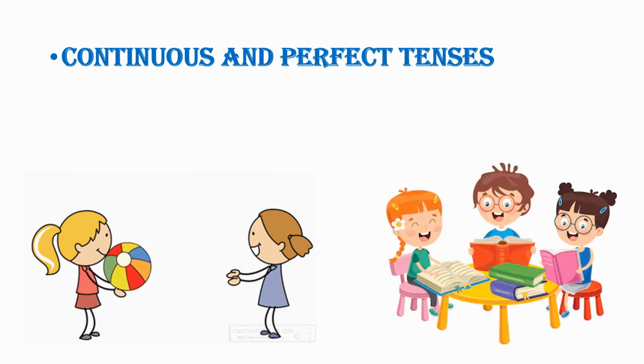In present perfect tense, we will say they have laughed. In past perfect tense, we will say they had laughed. And in future perfect tense, we will be saying that they will have laughed. So you can see we have used past participle or third form of the verb laugh. So now let us learn these tenses in detail.